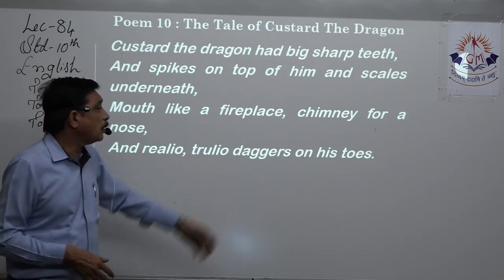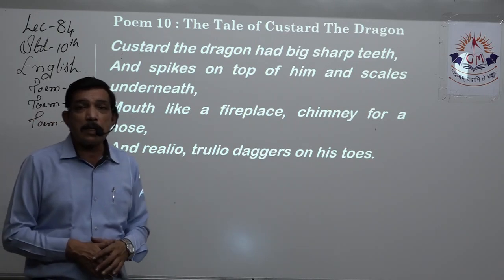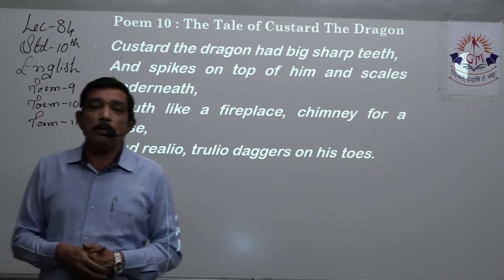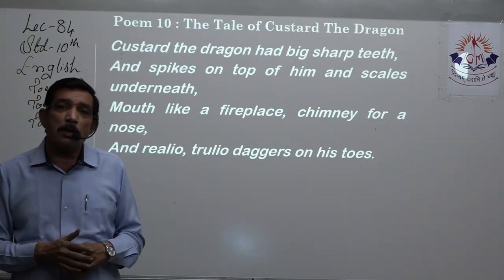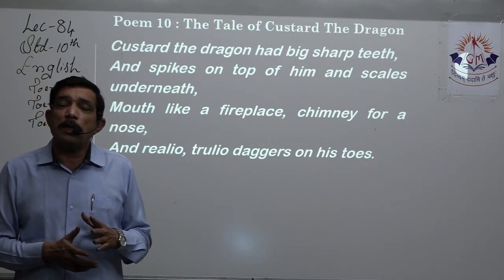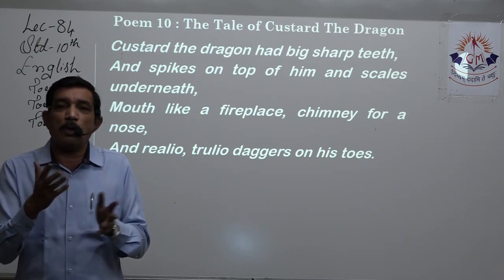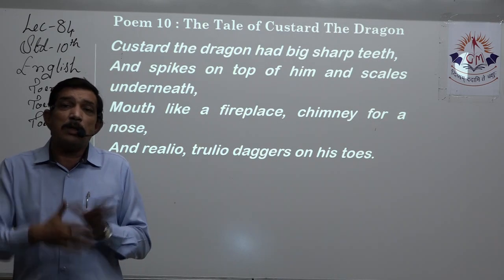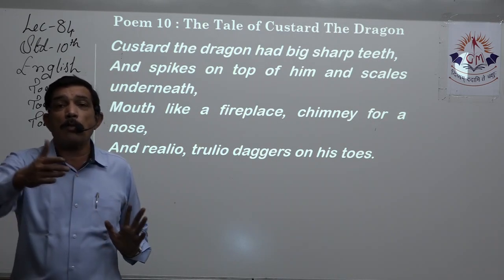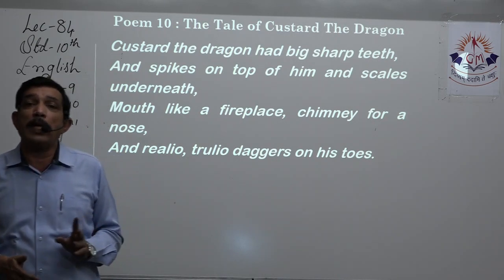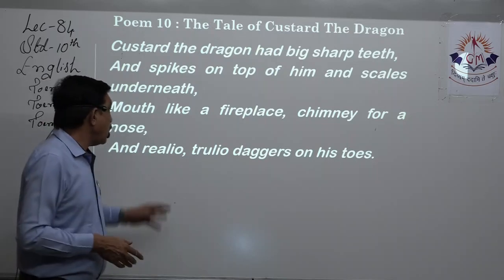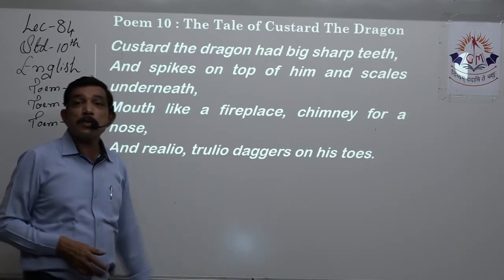And really, truly, daggers for his toes. Dagger, it's pointed, just like a small sword. Yes, dagger. So a dagger is a bigger knife. You can say a smaller sword. Take whatever you want, right? But its size is quite short. The dagger was as big as his toenail was, right? And it was quite sharp, right? And really truly daggers for his toes.